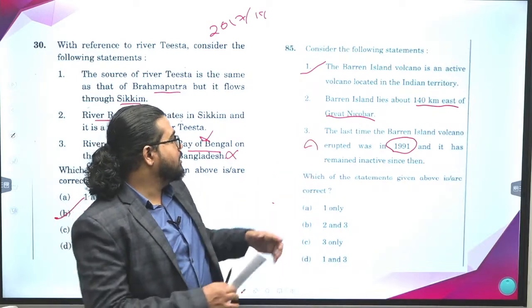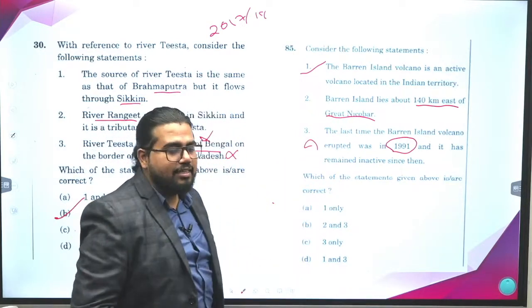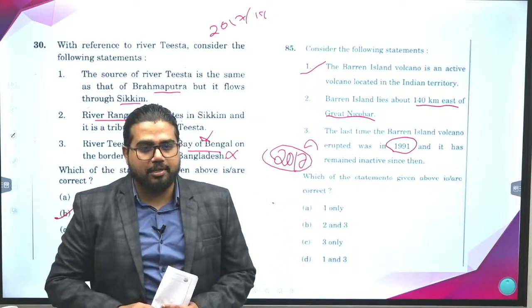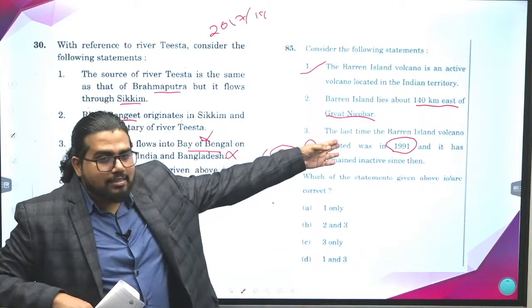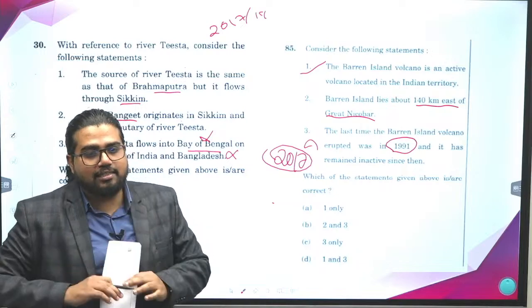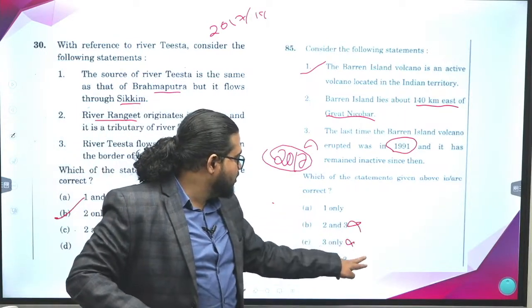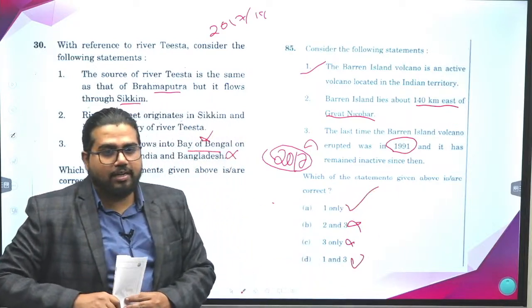This cannot be true. This question was, I think, in 2017. It was in the same year that the Barren volcano had some eruptions. So this is a directly wrong statement if you have just heard the news. So if 3 is wrong, this is wrong, this is wrong, you will get one exact answer.